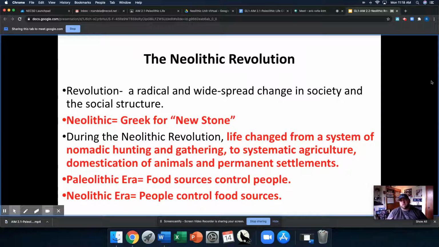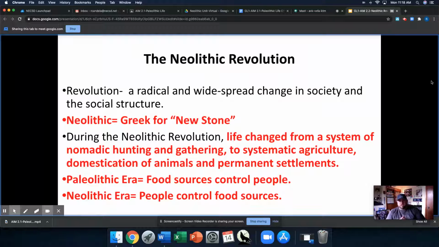When we're talking about the major change here, we're talking about the major change in the way people's relationship with food evolves. Neolithic is Greek for new stone. So we said Paleolithic is old stone. Neolithic, new stone. So what is this major change? Essentially, life changed from hunting and gathering to what's called systematic agriculture, the domestication of animals, and therefore permanent settlements. And we will go over what each of those things means specifically.